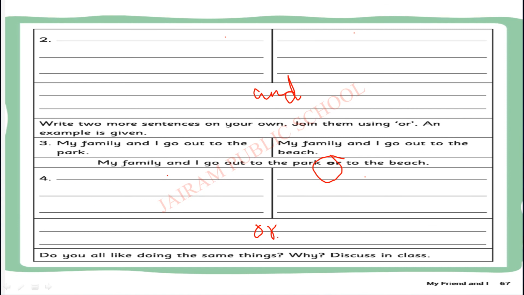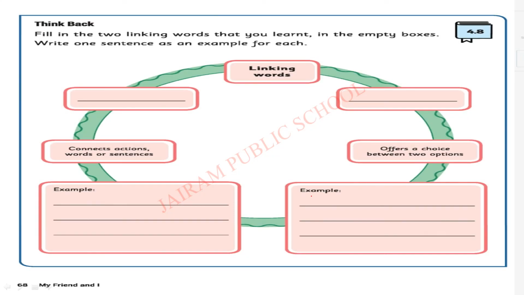Okay, so for that only we are using the choice. We are using the linking word or. Or gives us choices. Do you like doing the same things? Do you all like doing the same things? After completing this, you can ask your friends whether they also written the same answer or not, same activities or not. You can discuss.